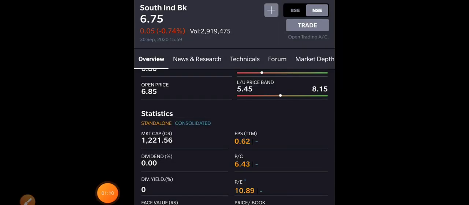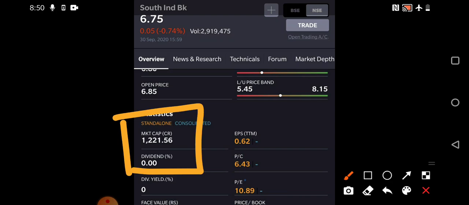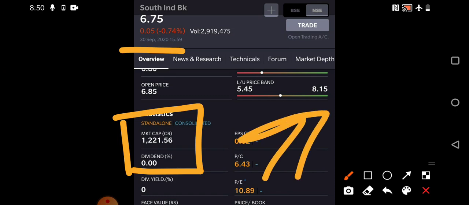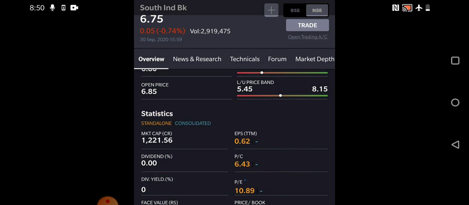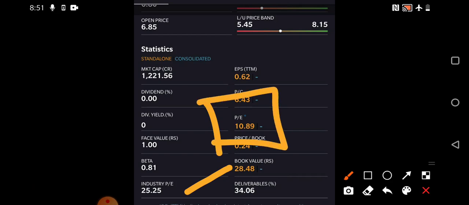If you see the market cap of the company, it is currently around 1200 crores, and the current market price is 6.75. You can see the downfall in the stock is reducing day by day. Most interesting, the deliverable quantity is increasing and the traded quantity is reducing. It's a very good indication both technically and valuation wise, as the PE is very low compared to the sector PE. The sector or industry PE is almost 25.25 and the current PE is almost 10.89.